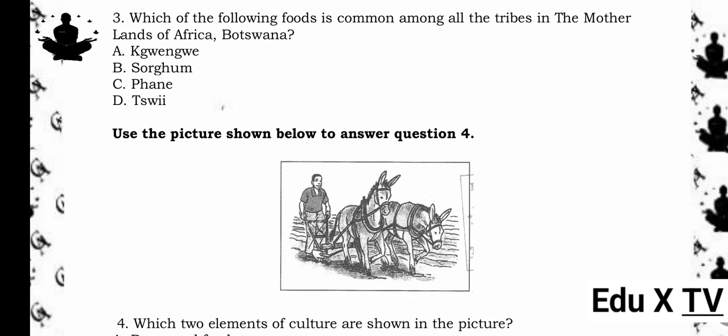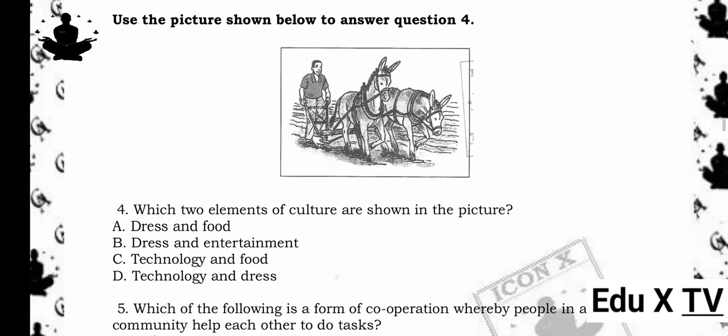3. Which of the following foods is common among all the tribes in the motherlands of Africa, Botswana? A. Kekwenwe. B. Sorghum. C. Fane. D. Swi. The answer is B. Sorghum. Reason being, sorghum is a staple food across all tribes in Botswana, commonly used to make motogo, sorghum porridge.